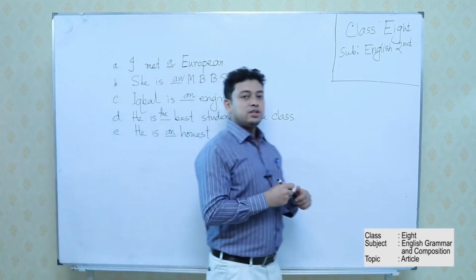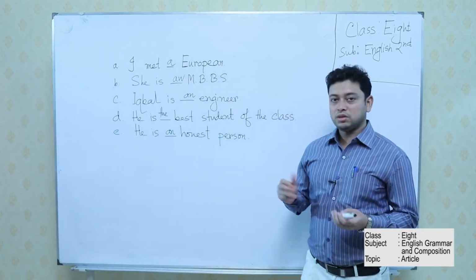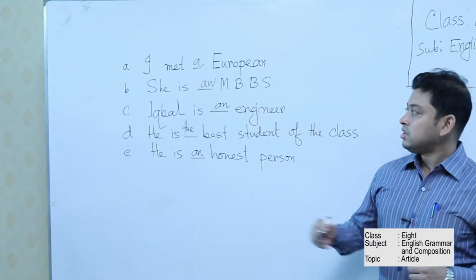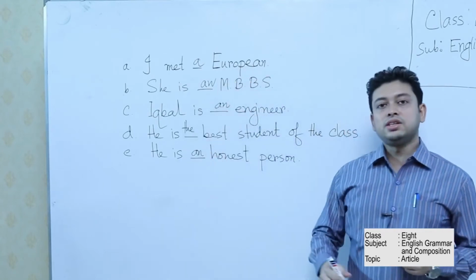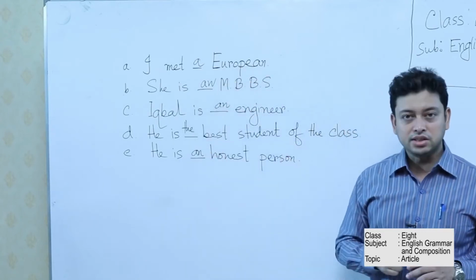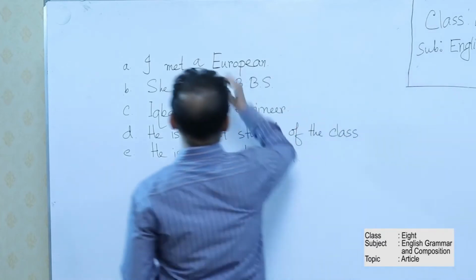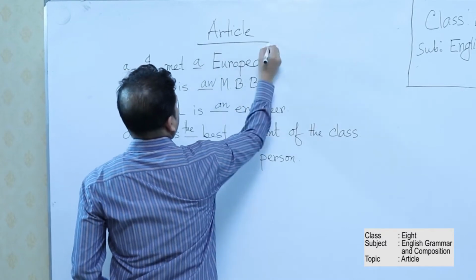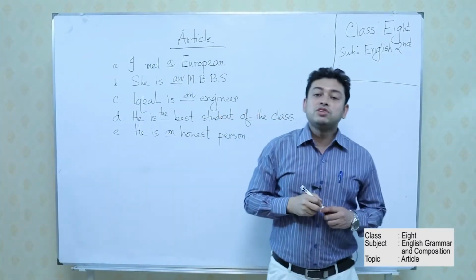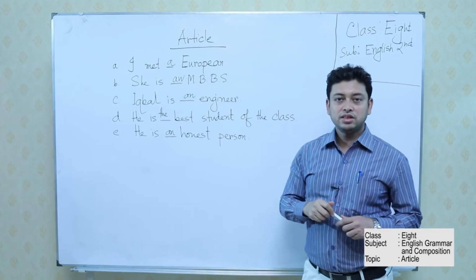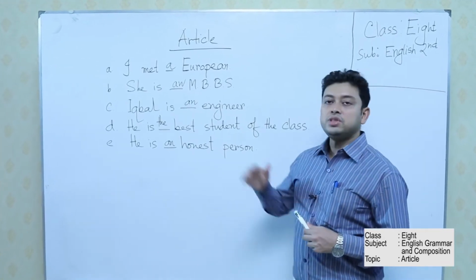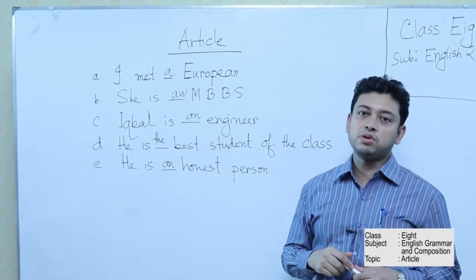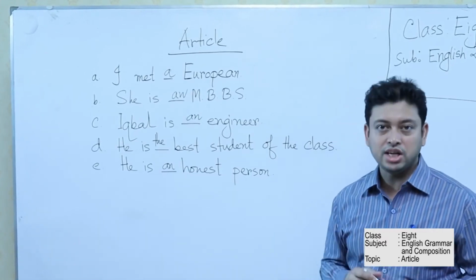So dear students, you have to remember something. This is going to be very important. These 5 sentences actually give 5 different rules on articles. As we are discussing articles, I am not going to give an elaborate discussion on the definition of an article, because you have studied articles in class 6 and class 7. First, we will revise some rules which are comparatively easy. Then we shall discuss some difficult rules or confusing items.